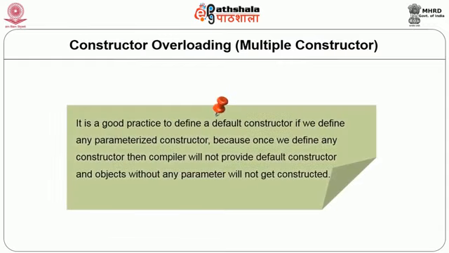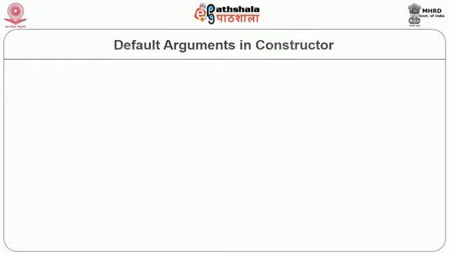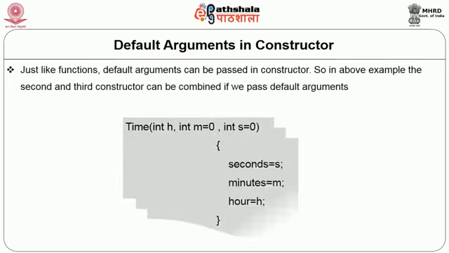So, generally it is a good practice that whenever we define a parameterized constructor, we should also define a default constructor in our class. As we can have default parameters in functions in C++, in a similar fashion constructors also can have default arguments. Now, once we have this default value, the second constructor can be replaced with the third constructor.